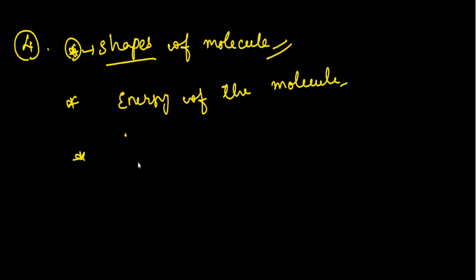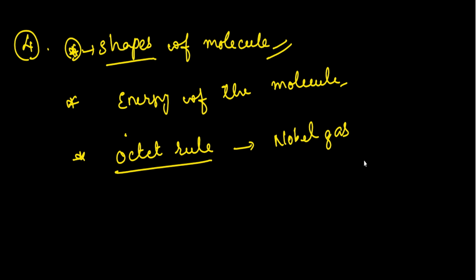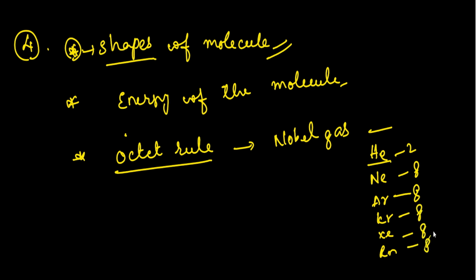The next point is that the octet rule is based on the noble gas electronic configuration. Is it clear or not? Noble gases are helium, neon, argon, krypton, xenon and radon. These zero group elements are called inert gases or noble gases, and except helium, all of them contain 8 electrons in their valence shell. That is why they are most stable and need not participate in any chemical reaction. So this octet rule is based upon the chemical inertness of noble gases.